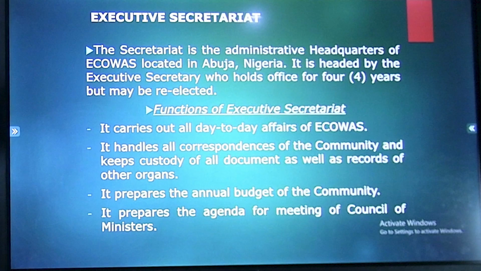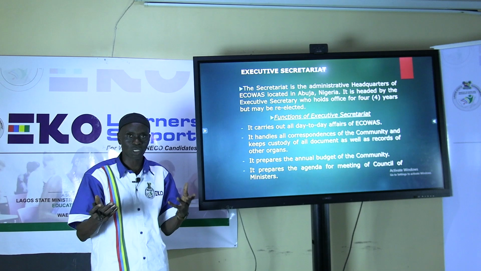What are the functions being carried out by the organ? Number 1, day-to-day affairs of ECOWAS in terms of administrative work are carried out by the Executive Secretariat. It handles all correspondences of the community. Information comes to ECOWAS, information goes out, on paper, in records. It passes through the Executive Secretariat for records to keep.